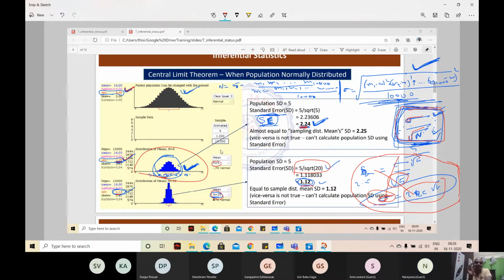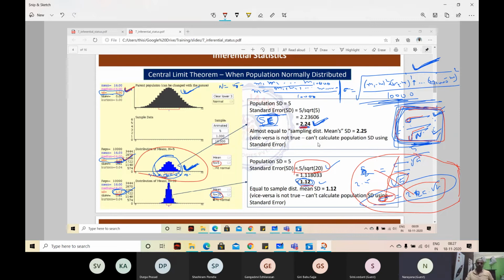Sample size is small. Number of samples are same in both cases. Number of samples are 10,000 only. Okay, got it. So this 5 is the standard deviation of the population. Yes, standard deviation divided by square root of sample size. The sample size is equal: 10,000 samples, each sample size is equal.